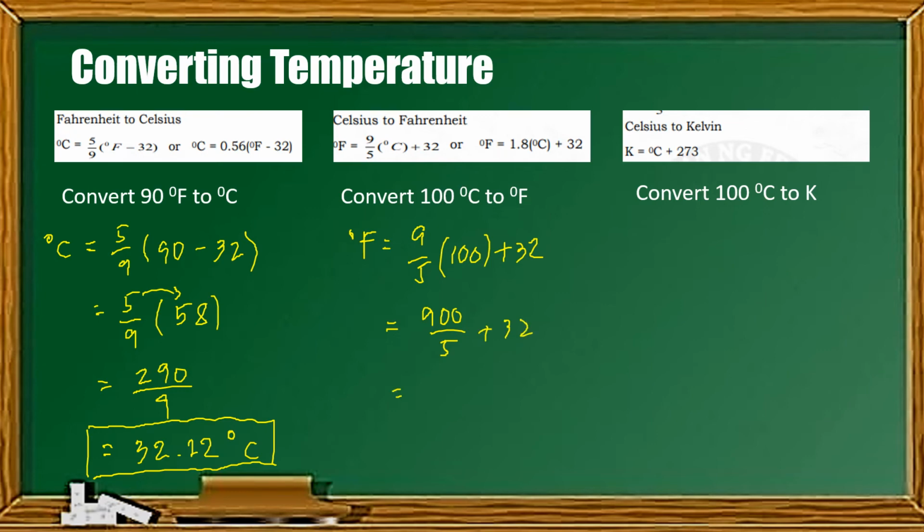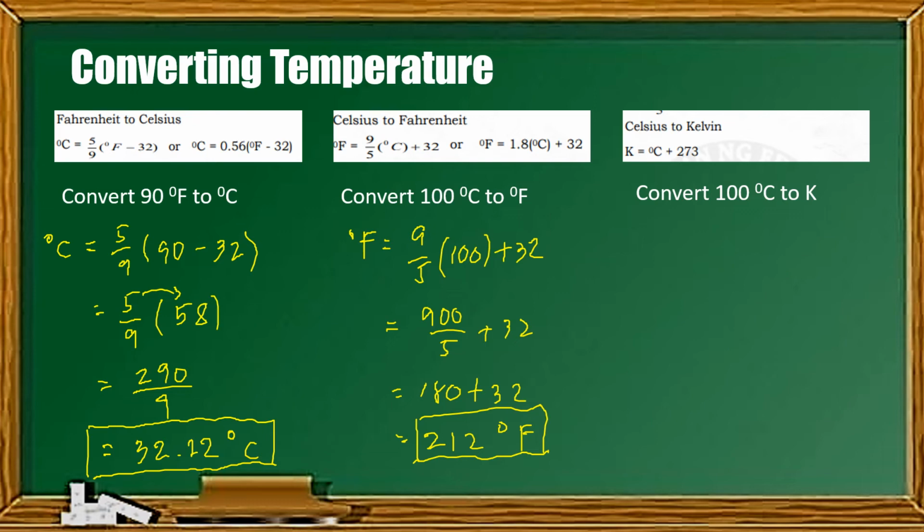So 900 divided by 5 is equal to 180 plus 32, and it is equal to 212 degree Fahrenheit. So ibig sabihin, ang 100 degree Celsius ay equivalent sa 212 degree Fahrenheit.